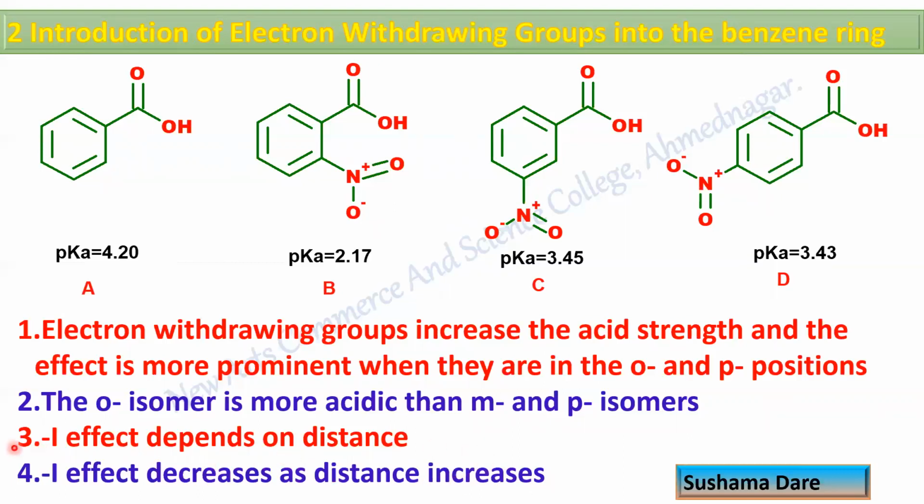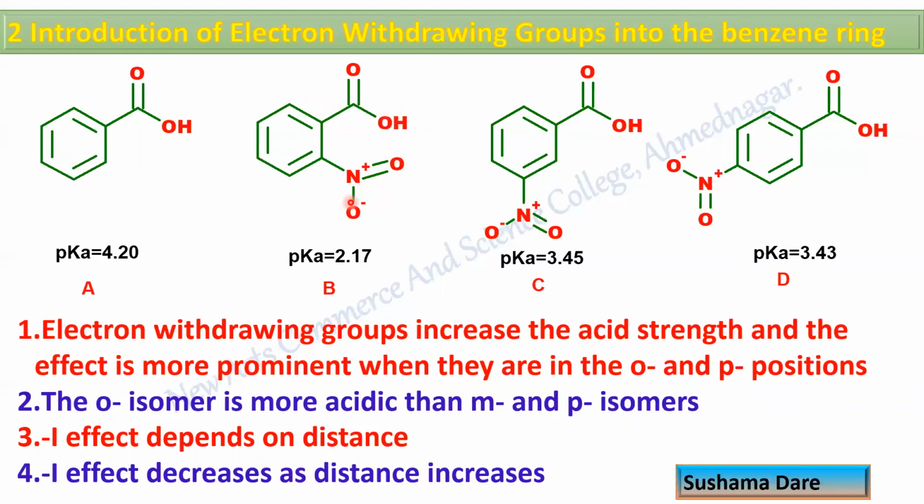Now, you may have a question here. Why does this show a minus I effect? Why is the nitro group not showing an electron withdrawing resonance effect, the way we discussed in the previous example, that is O minus? After dissociation, whatever negative charge is generated on this oxygen, that O minus will remain in conjugation with this carbonyl group only, while this entire ring is not in conjugation with this O minus.